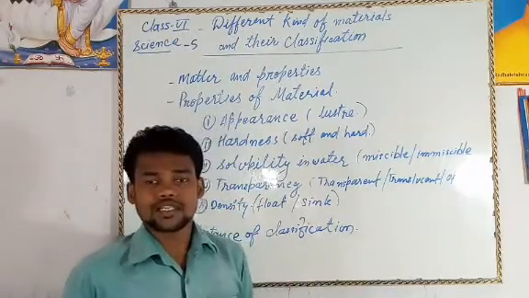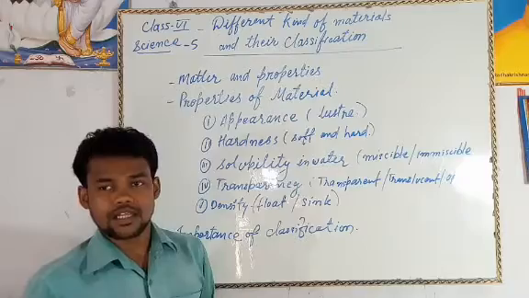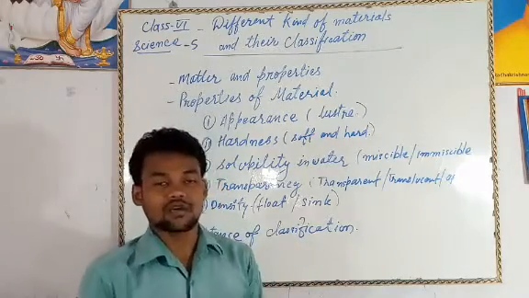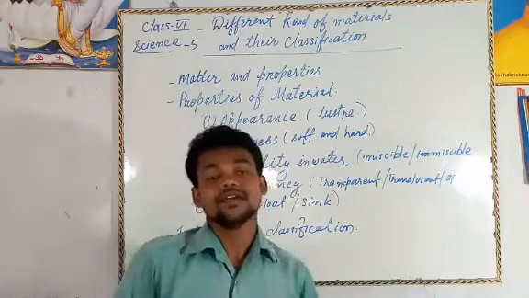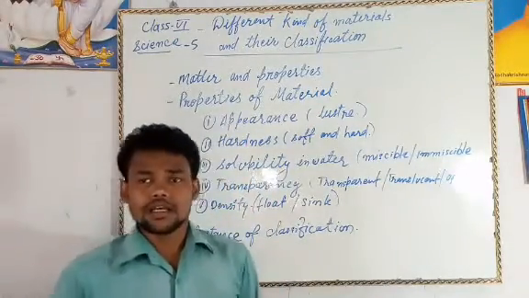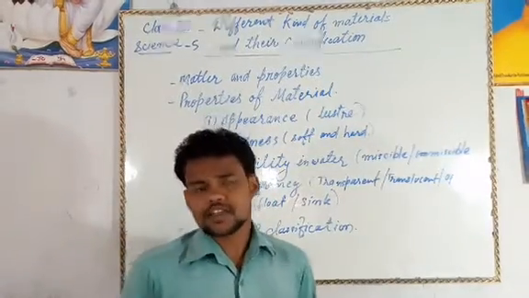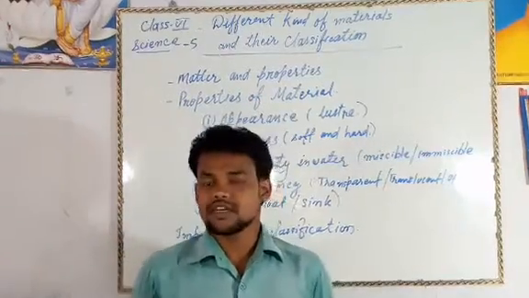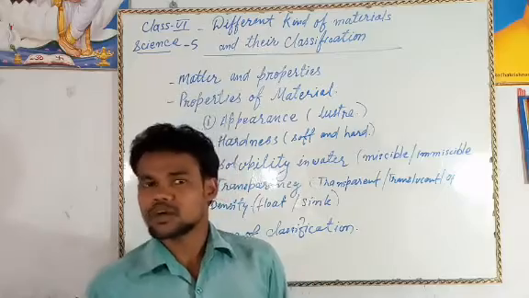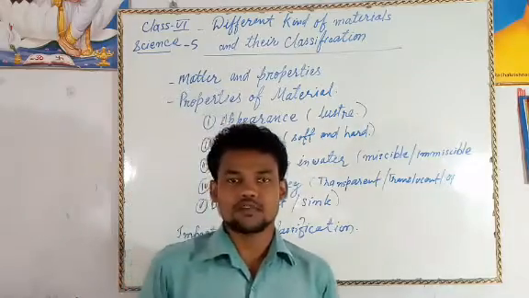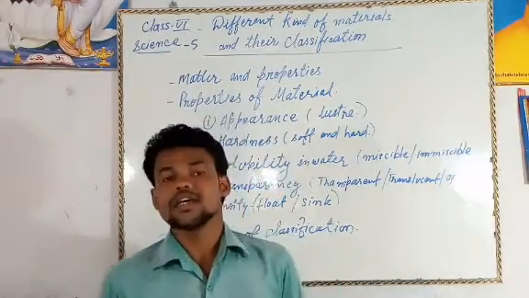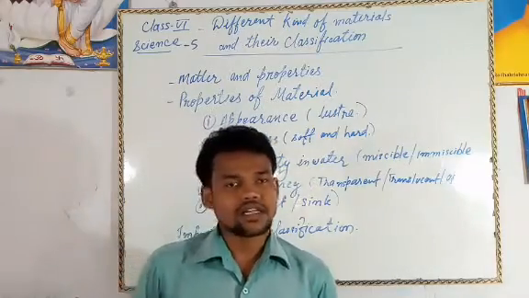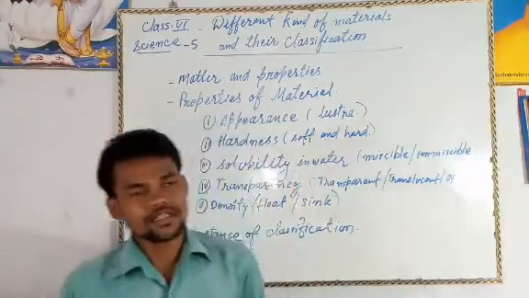Suppose we classify the things by their shapes, then we'll see what the shape of the things is, and according to the shape we can classify the things. Second, we can classify the things by their colors. Some objects have different colors, like some objects have yellow color, some have green color, some have white and black. So there are different types of colors, and according to the color we can also classify the things.